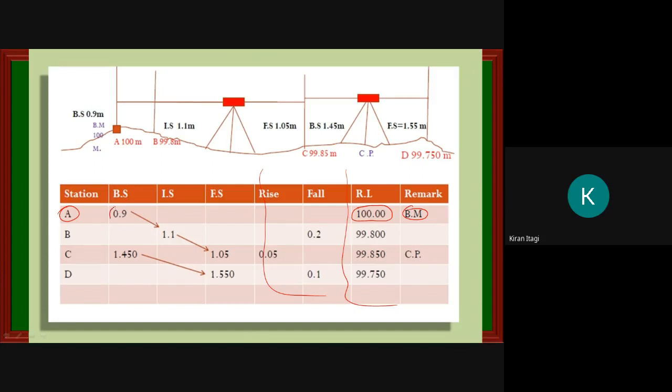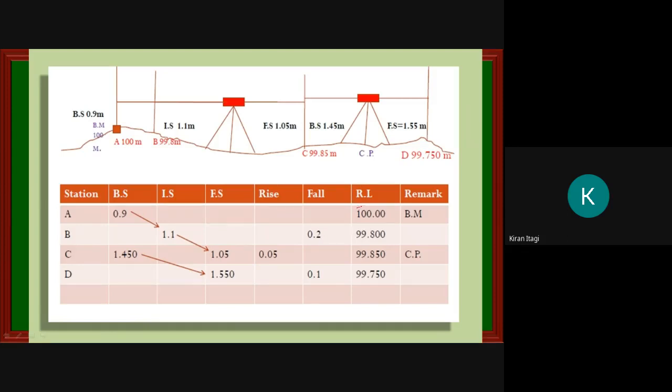First I will take the back side. I will write here back side, intermediate side, force side, again back side, intermediate side, force side. The procedure repeats, so the site work is same. Back side you will take, then intermediate side, then force side. After force side, you will take the back side. After back side, you will take the intermediate side. If it is not there, you will take directly the force side. The procedure is same, but the calculation is quite different here.